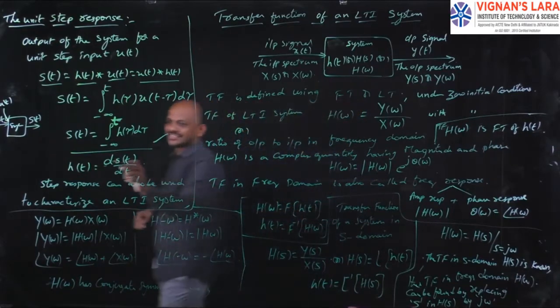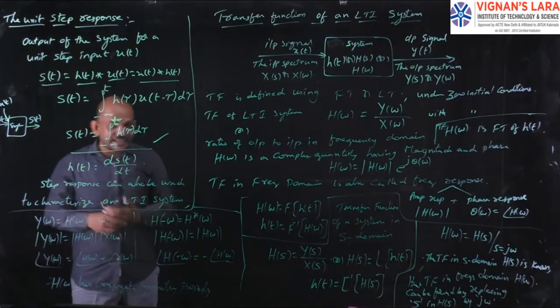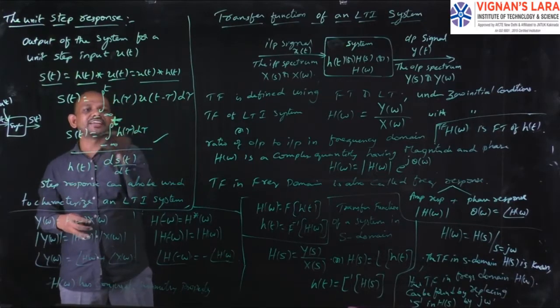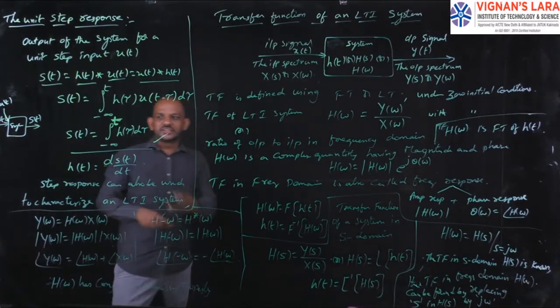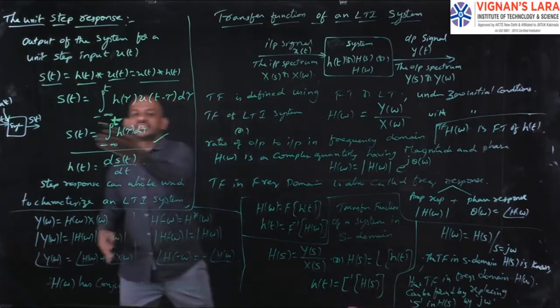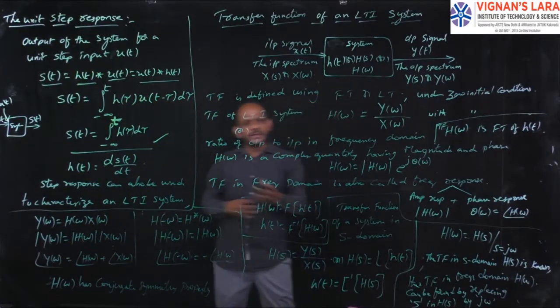So the impulse response is the first derivative of the step response, because the step response is the integration of the impulse response. So if I know the step response, I can find the impulse response.